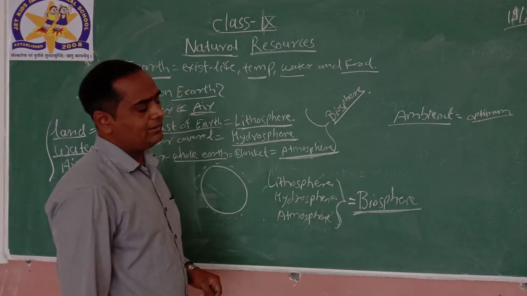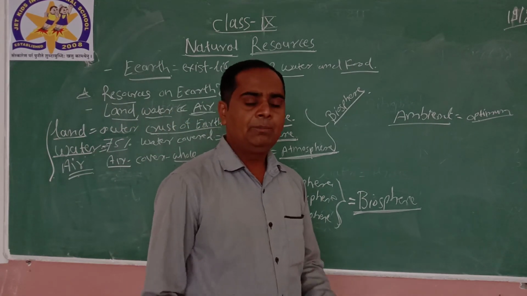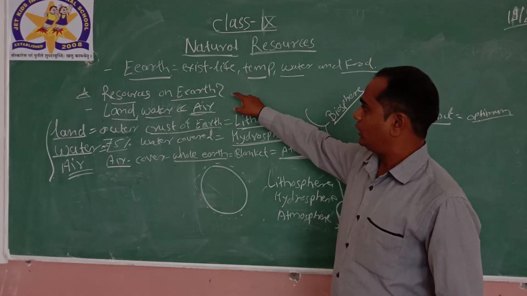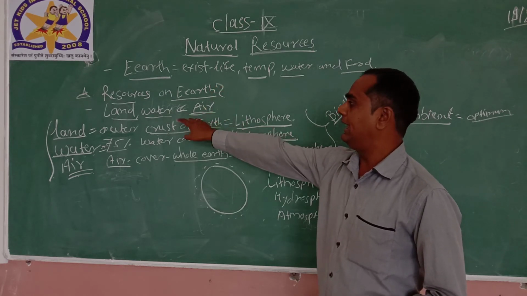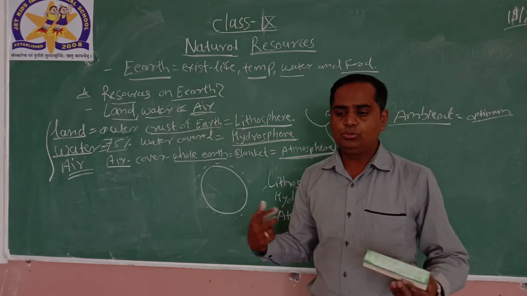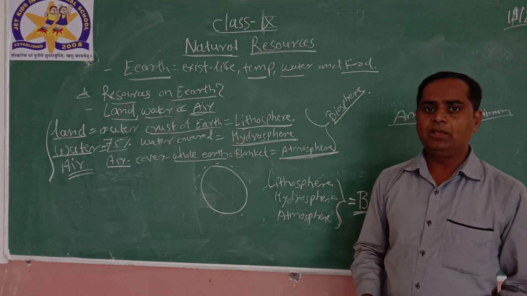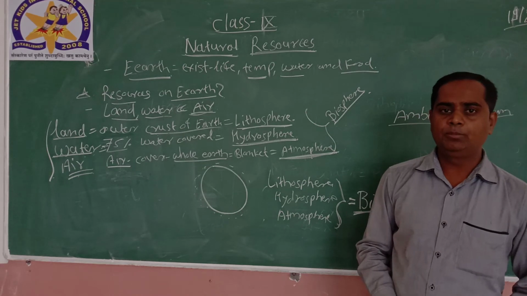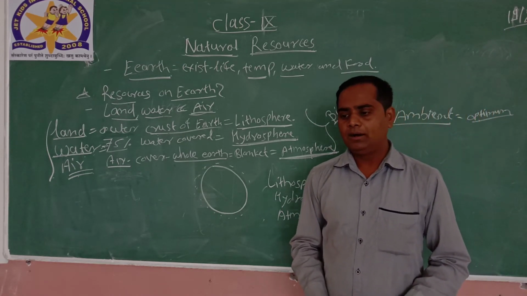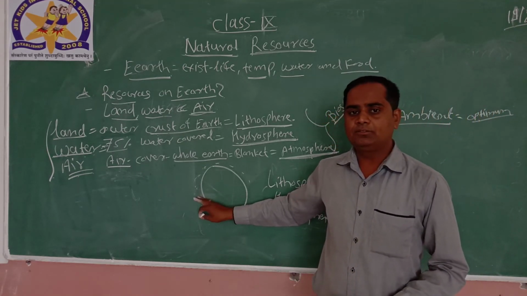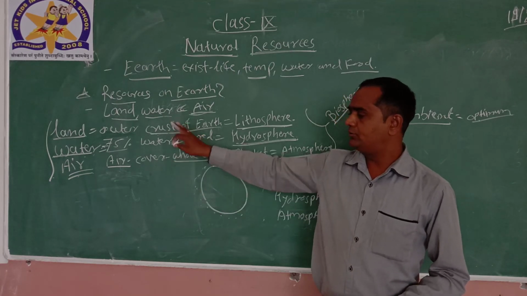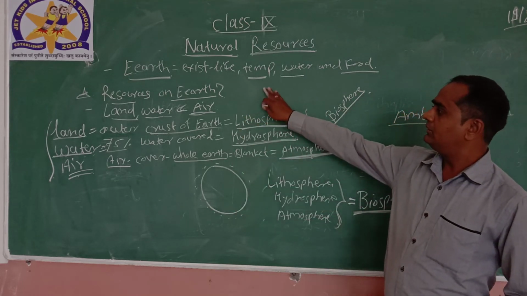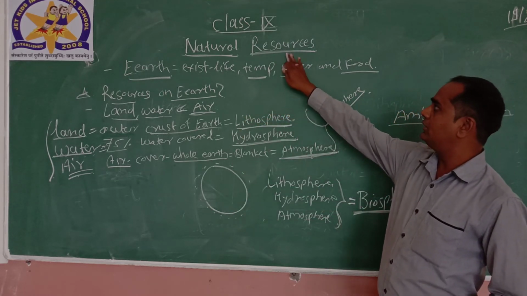So this is regarding the natural resources. One by one, we will see what is the role of land, water and air to maintain this biosphere on the earth for the human beings, or we can say the life on the earth. One by one, we will discuss what is the role of all the different resources available on the earth. So for today, this is a small introduction regarding the natural resources.